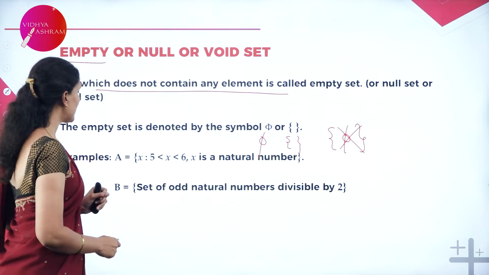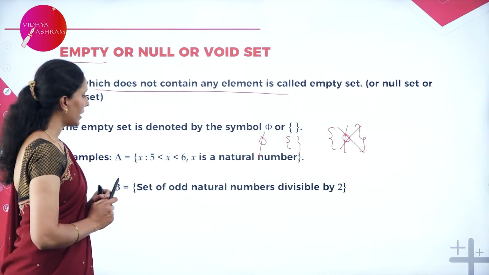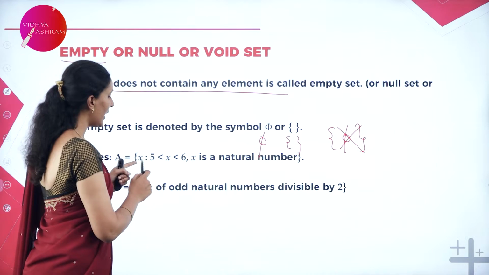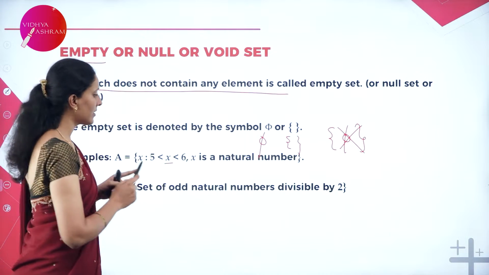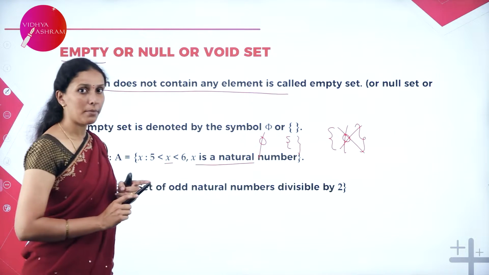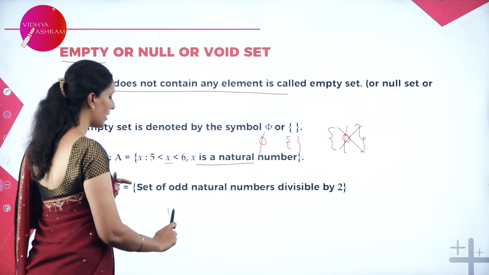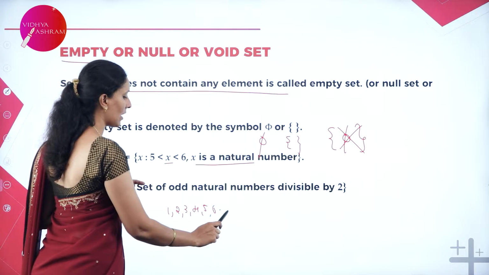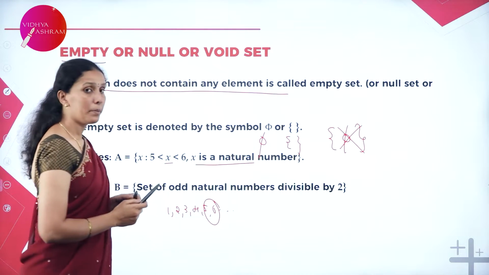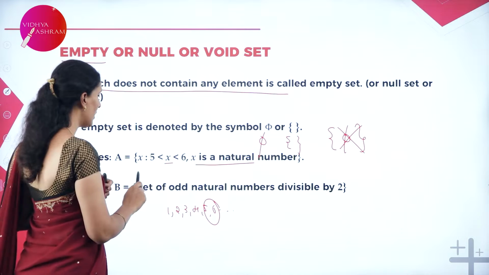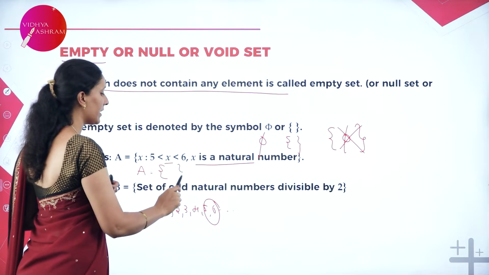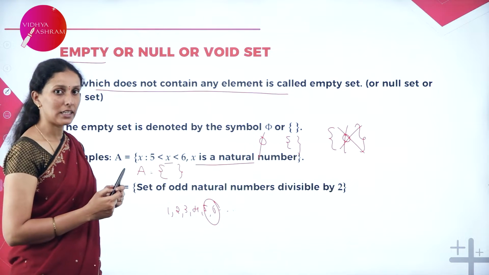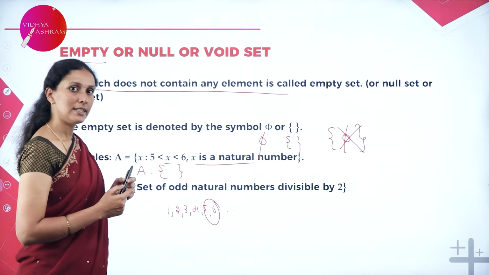So example is here, set A I have taken here. I need to take x between 5 and 6, but x should be a natural number. Clearly we know that natural number is a set where we have 1, 2, 3, 4, 5, 6, etc. like this. There is no natural number between 5 and 6. So therefore this set will be empty set. That is no elements inside the set. This is an example for empty set.